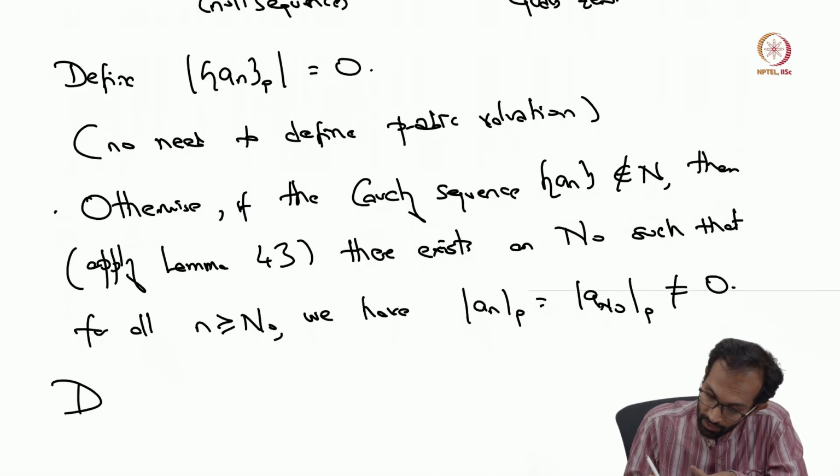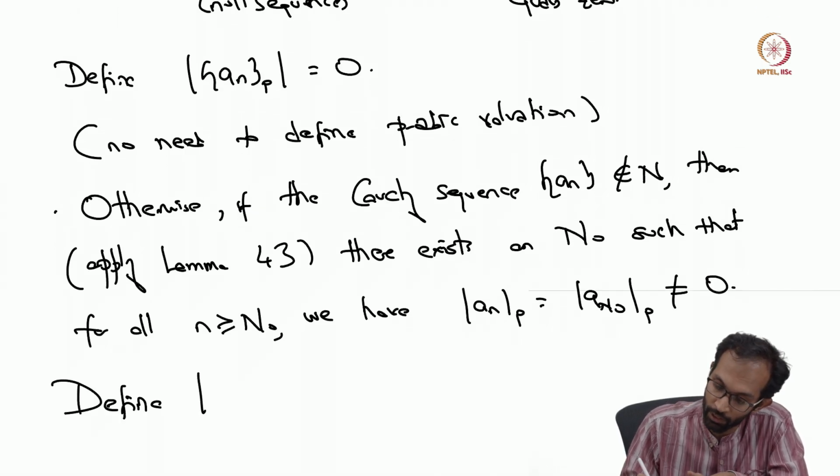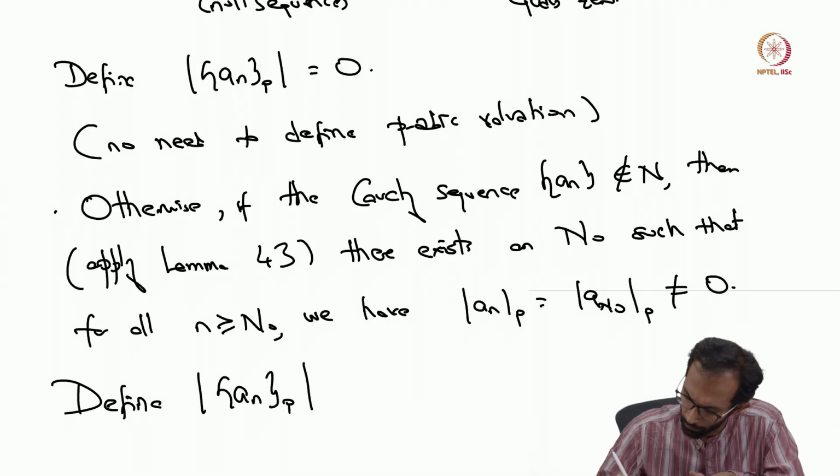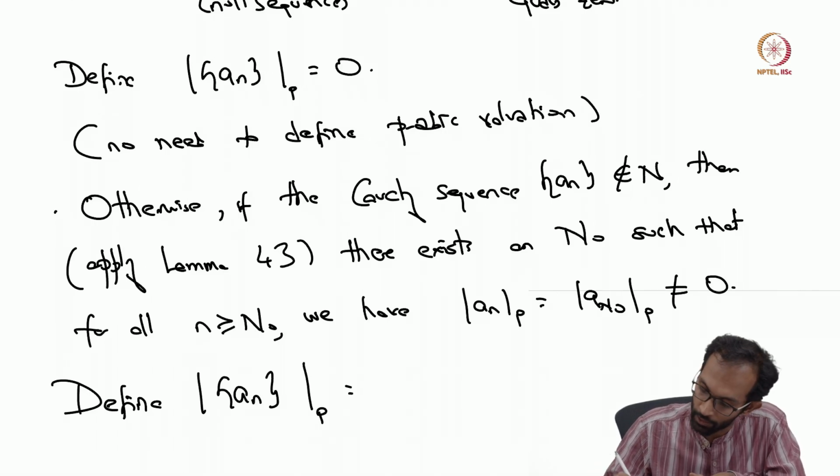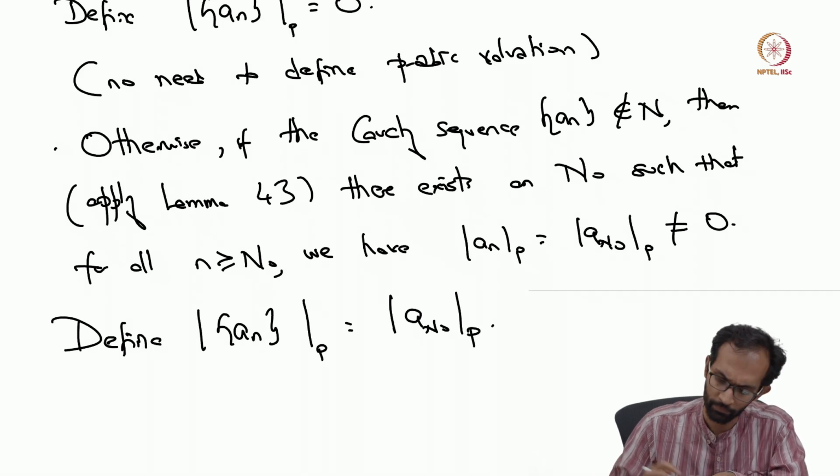So when the Cauchy sequence is not a null sequence, you define the p-adic absolute value to be the p-adic absolute value of this a_{n_0}.